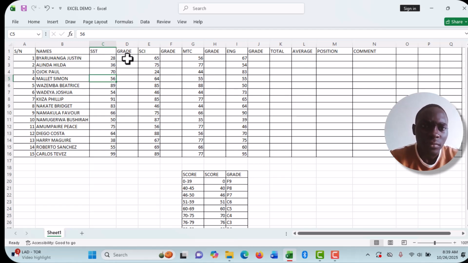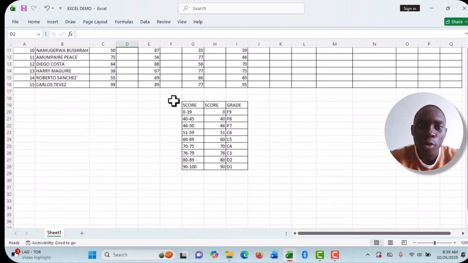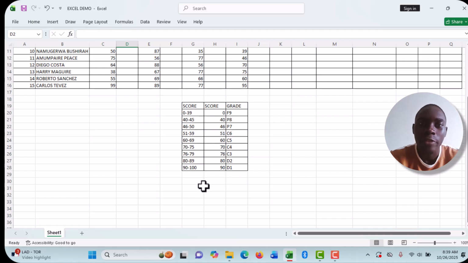Then I want to put this grading, but for me to put this grading, I will create a smaller table down here. In this table I'll just begin by putting score, and put these scores down here, like as I have put 0 to 39, 40 to 45, 46 to 50, 51 to that.